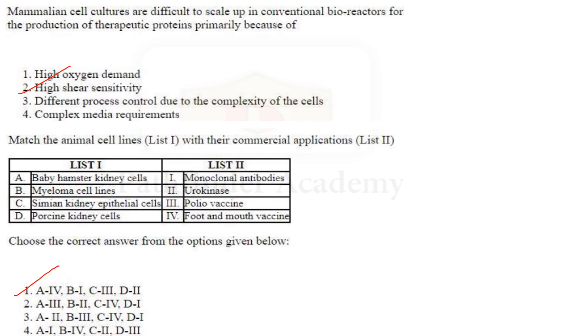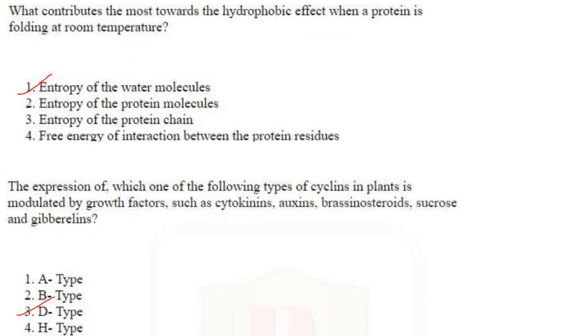Match the animal cell lines with their commercial application. List 2: baby hamster kidney cells, foot and mouth vaccine; myeloma cell lines, monoclonal antibodies; simian kidney epithelial cells, polio vaccine; porcine kidney cells, urokinase. So the answer here is A4, B1, C3, D2. Answer is option 1. Then what contributes most towards the hydrophobic effect when a protein is folding at room temperature? Entropy of the water molecules. Answer is option 1.